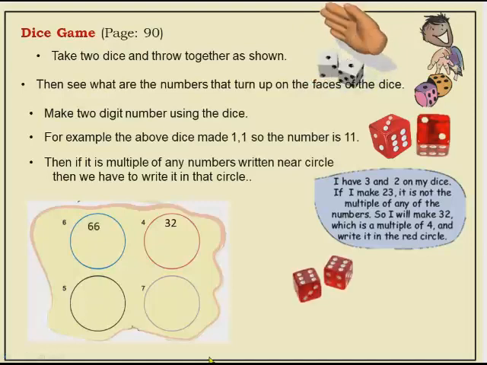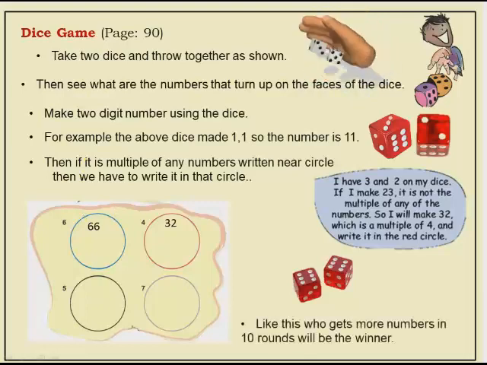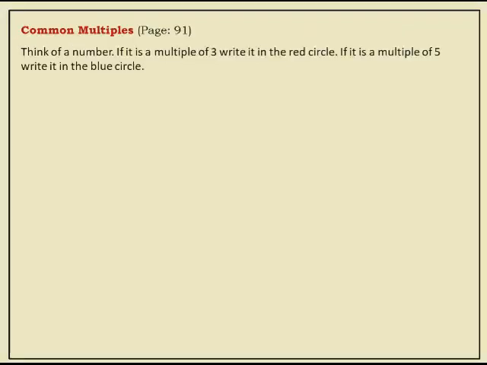Okay, children, now for example, one more. What is this? 6 and 6, 66. So I can't interchange anything. 66. So 66 is a multiple of 6. Yes, 6 elevens are 66. That's why I have put it in this way. So now like this, who gets more numbers in 10 rounds? You play the dice 10 times, and whoever gets more numbers will be the winner. Okay, children? Understood?